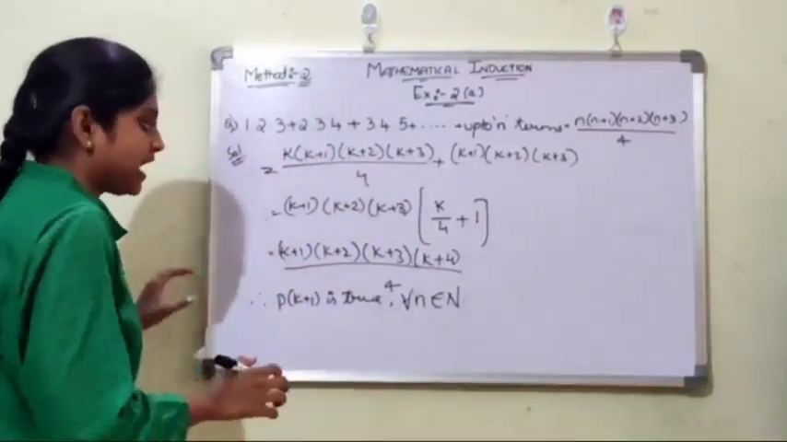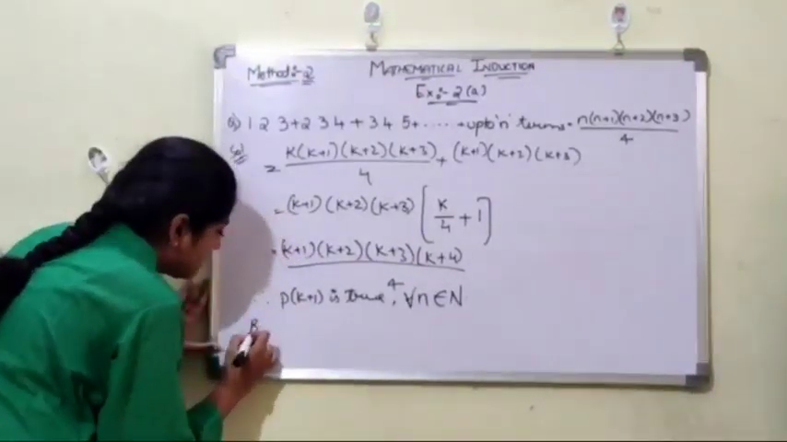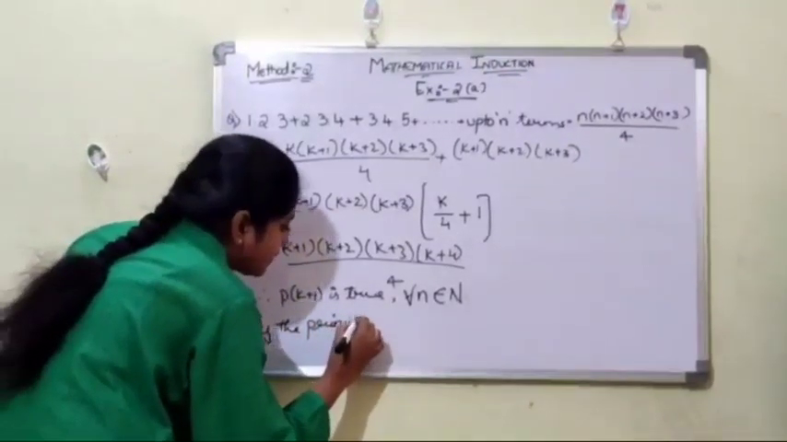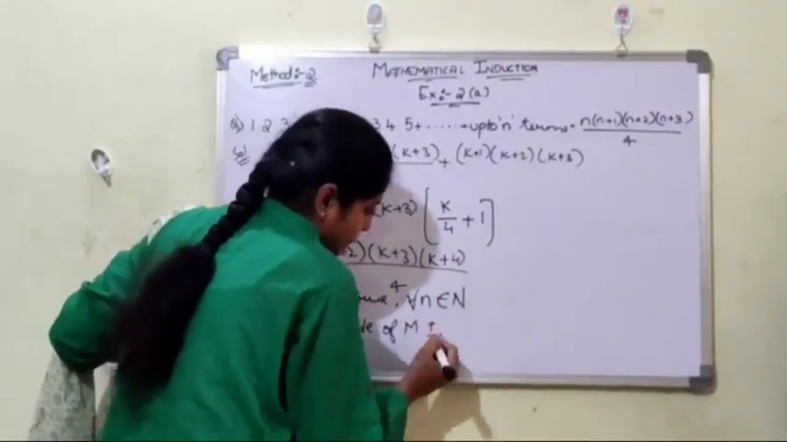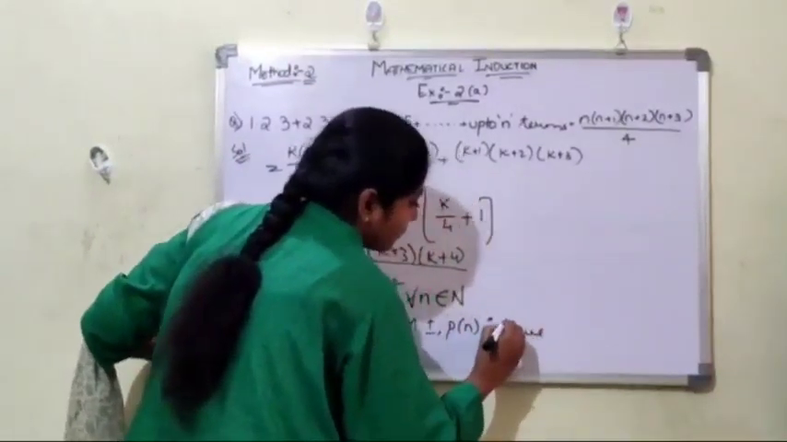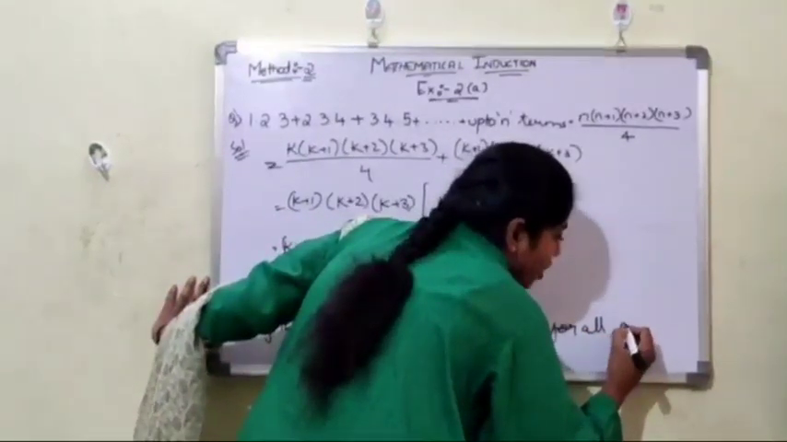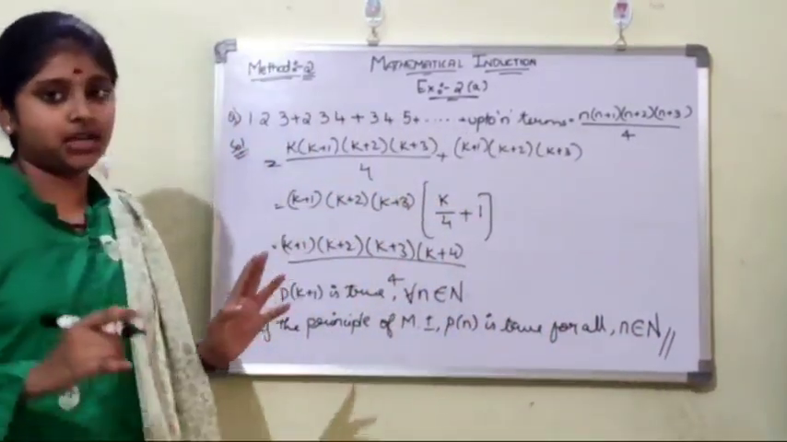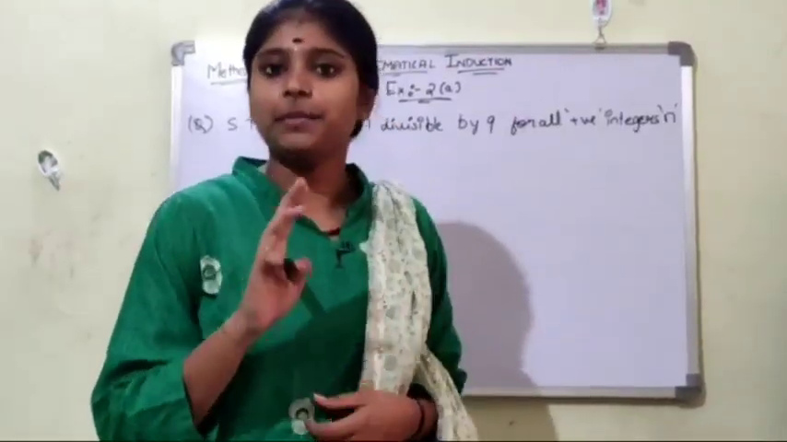Guys, now the last step, the last point which contains half a mark: by the principle of mathematical induction, P of n is true for all small n belongs to capital N. Hereby we complete the method 2 solution. Now getting into the method 3 sum.